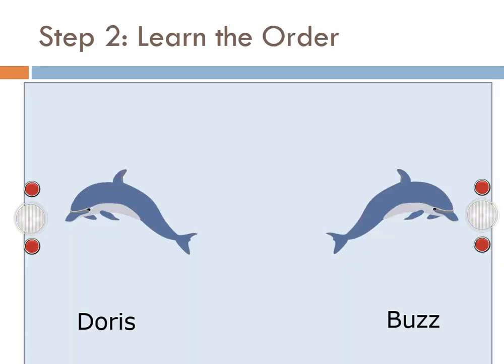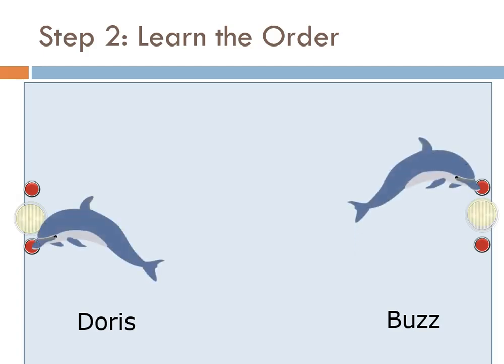Then he made it a little harder. He said that one dolphin would have to push the button and then the other. Buzz would have to push his first, and then Doris pushed hers. If they did it in the correct order, then they would both get a fish. So they practiced that for a long time until they learned that very well. Then he was ready to start the experiment.